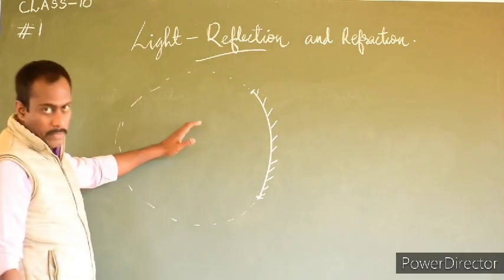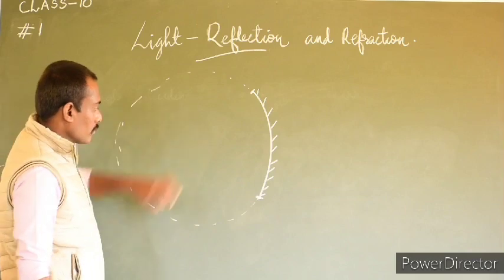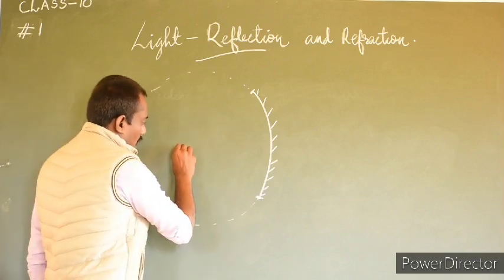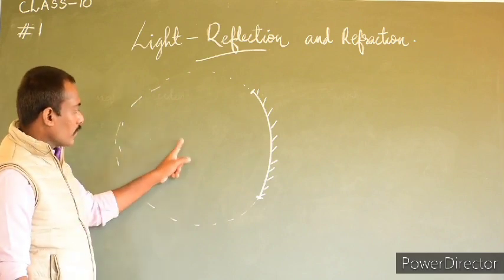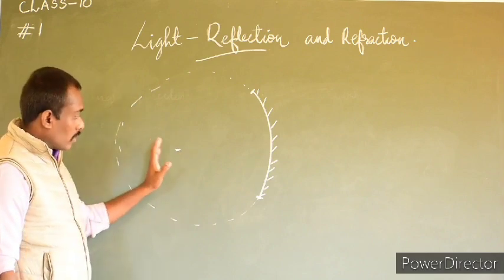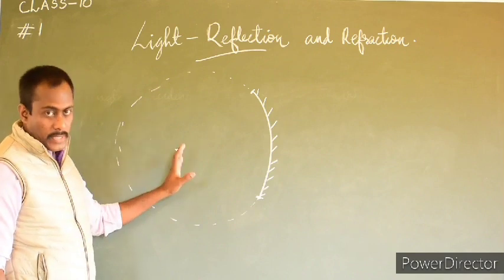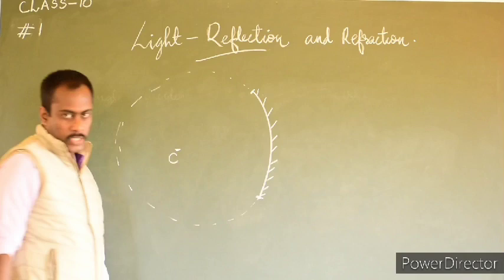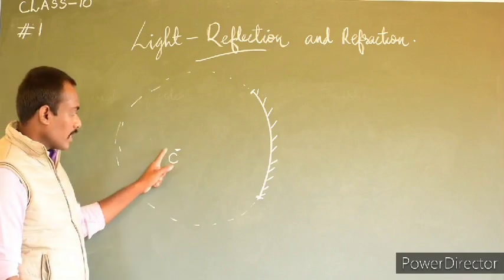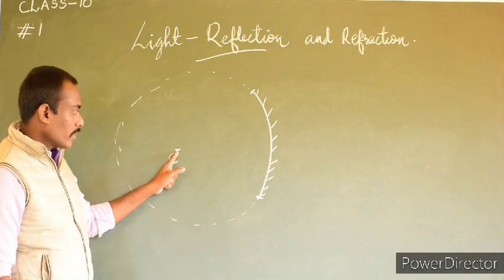And if it is a sphere, then the sphere must have a center. The center of this imaginary sphere is the center of curvature, denoted by C.